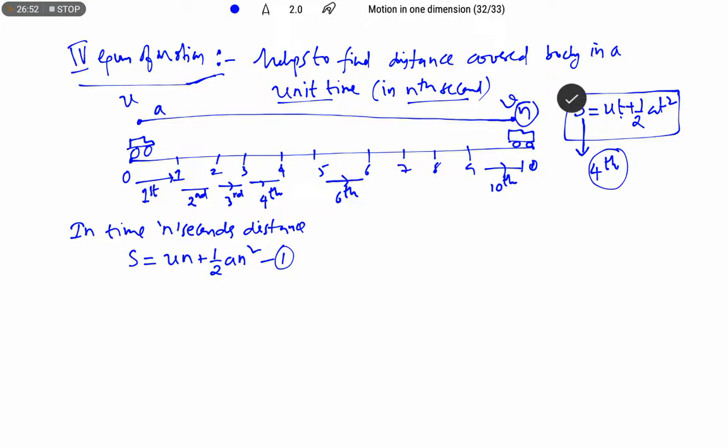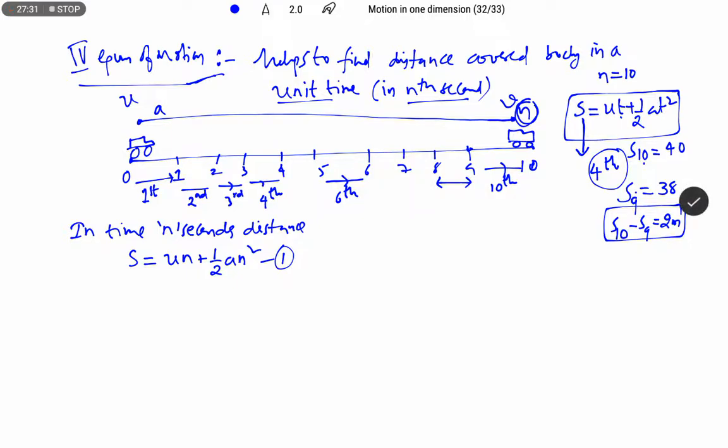Now our aim is to find the distance in a particular unit time only. Suppose n is 10. If we want to find the distance travelled in one second, what can we do? If the distance travelled in 10 seconds is, suppose, 40 meters and the distance travelled in 9 seconds is 38 meters, then for 9 to 10 seconds we do S10 minus S9 and get 2 meters.